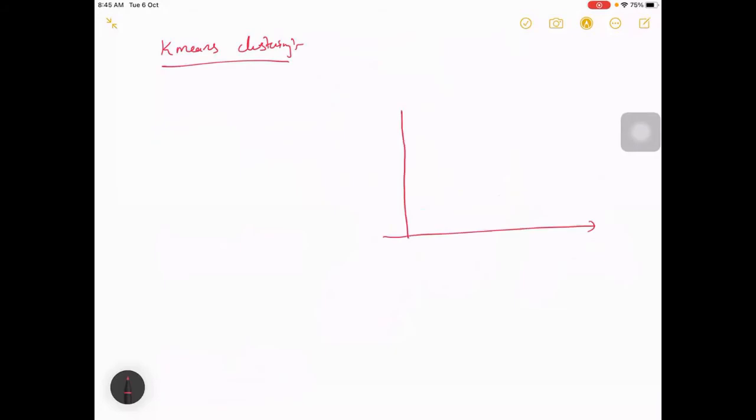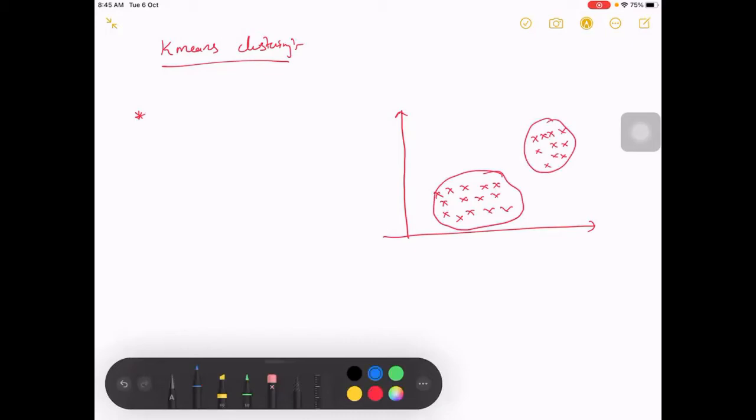For explanation purposes, I'll again draw this diagram. And you also have some graphs here. This is purely based on data. So the first thing we'll do in k-means clustering is take random points. We have to make these one group and these another group, right? So we take some random data points.